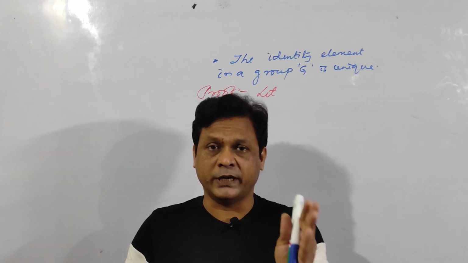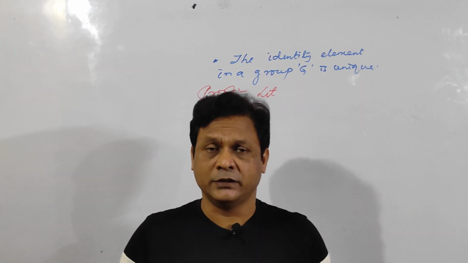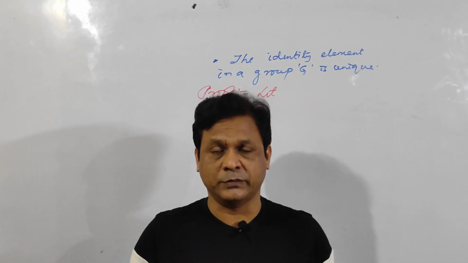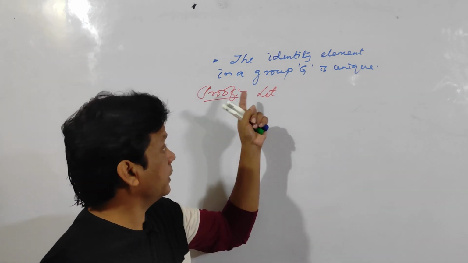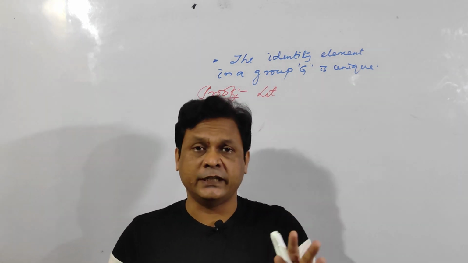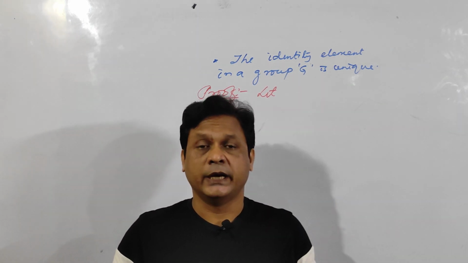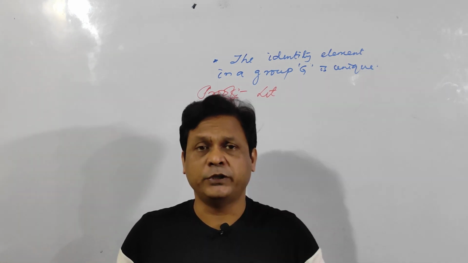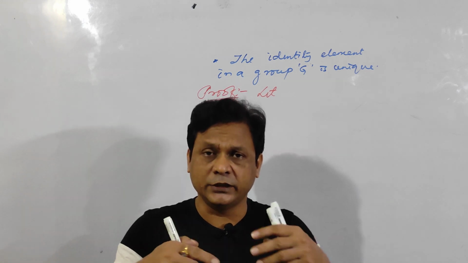Clear? If you multiply 1 to any real number A, the answer will be A. And there is no other identity element in case of real numbers, multiplicative identity. Clear? So in this way, if G is a group, then the identity element should be unique. And how to prove this one? Let there be two identity elements, E and E dash, and finally you have to prove E is equal